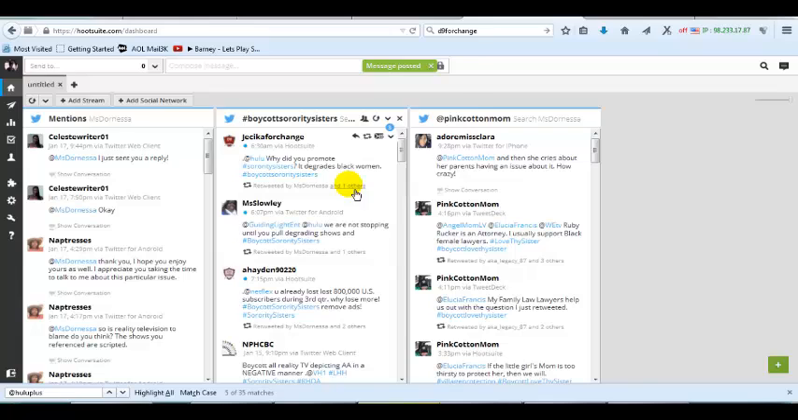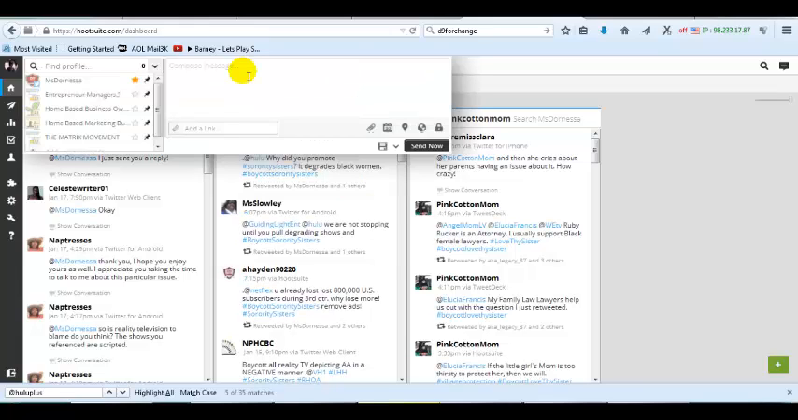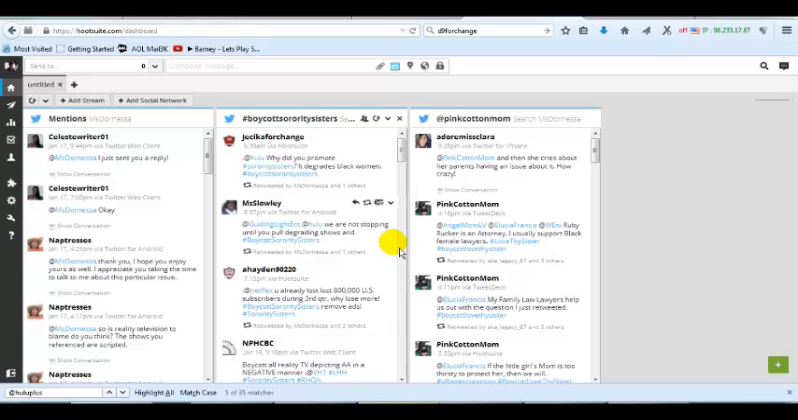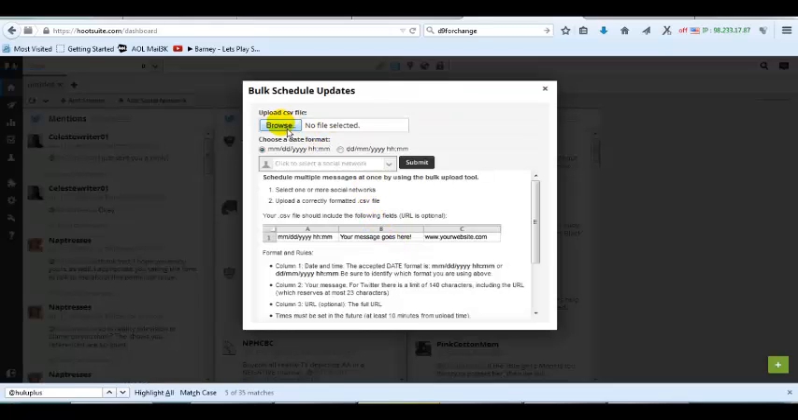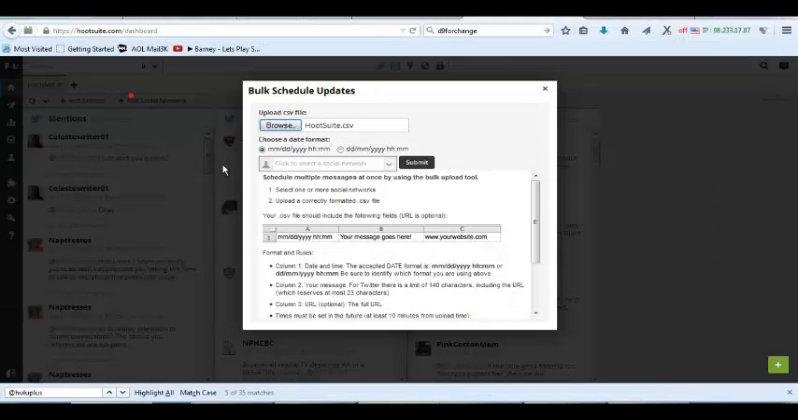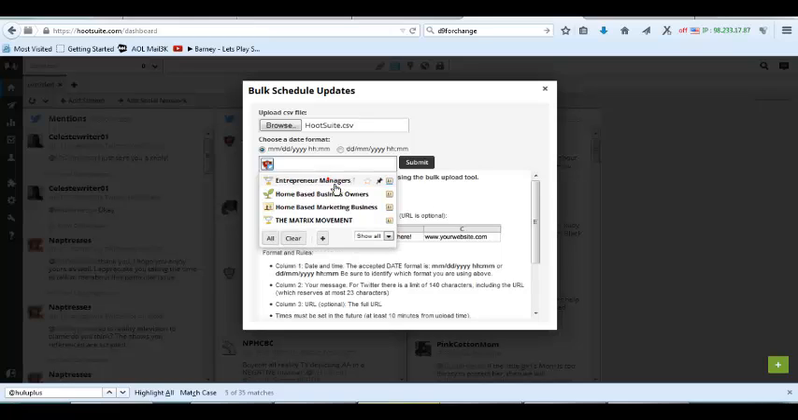Okay, you can send up to 1,000 tweets per day, but here's one of the best things about HootSuite. You can schedule your HootSuite in bulk. So here we are. You want to click here. You want to choose your file, where you have the file located on your computer, and you're going to select the account that you want it to come from. Then you hit submit. It's that easy.